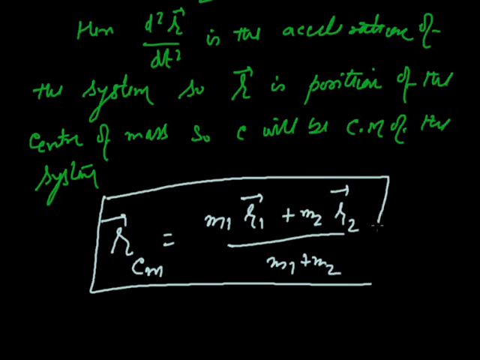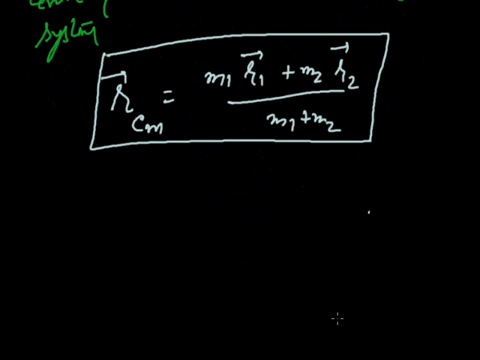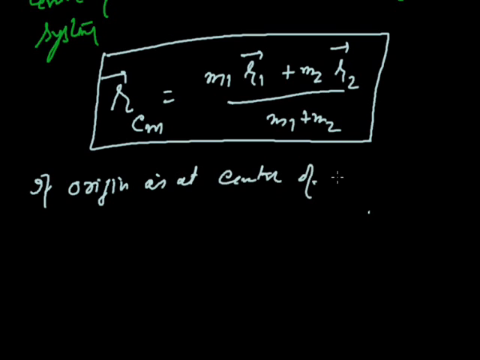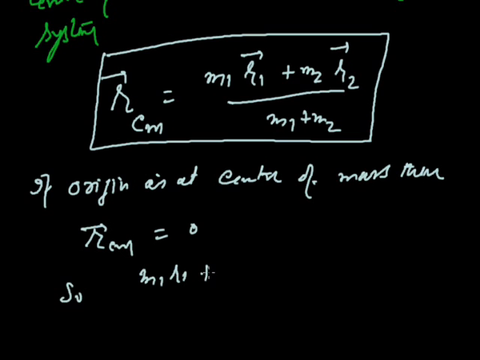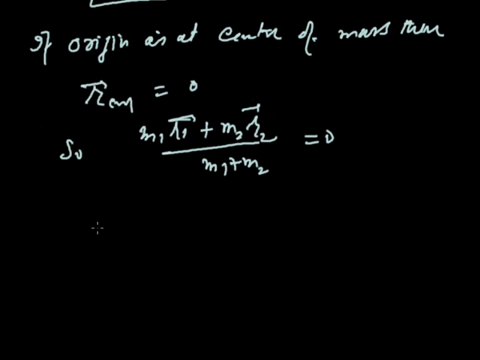If we suppose the origin is at the center of mass, then the value of R CM will be 0. So m1 r1 plus m2 r2 upon m1 plus m2 is 0, or we can also write m1 r1 plus m2 r2 is 0.